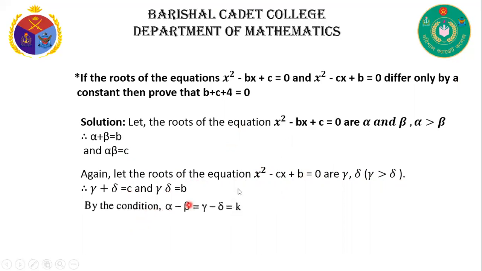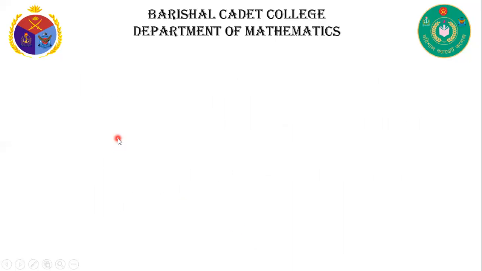Now, by the given condition, they differ only by a constant. That's why you can write alpha minus beta is equal to gamma minus delta is equal to k. Or alpha minus beta is equal to gamma minus delta. Now squaring both sides, we can write alpha minus beta whole square is equal to gamma minus delta whole square. We know a minus b whole square is equal to a plus b whole square minus 4ab. That's why you can write alpha plus beta whole square minus 4 alpha beta is equal to gamma plus delta whole square minus 4 gamma delta.